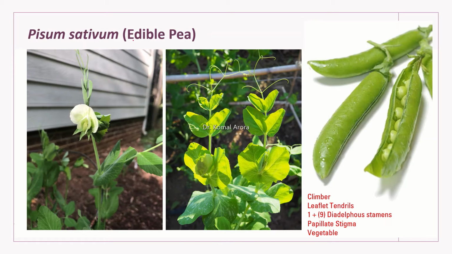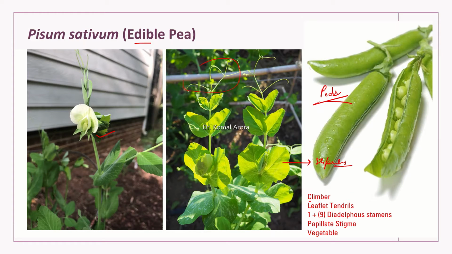Okay, Pisum sativum, it is called edible pea. It's just like Lathyrus odoratus, just the difference is flower color, it's pale in color. And you can see here leaflet tendrils, the upper leaflets, they are modified into tendrils. Then we have the leafy stipules at the base, and in this case we have pods. These are the economically important parts which are used.